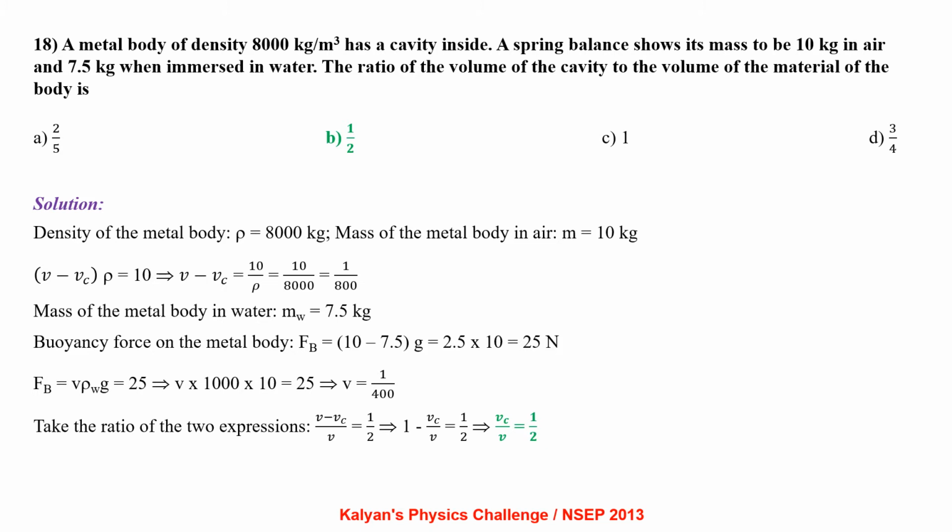Mass of the metal body in water is 7.5 kg, so the buoyancy force is 10 minus 7.5 into g, which is 25 Newton. The buoyancy force is also given as volume of displaced liquid into rho liquid into g. So 25 equals V into 1000 into 10, which gives us V equal to 1 by 400. Taking the ratio, (V minus Vc) by V equals 1 by 2, from which we get Vc by V equal to 1 by 2.